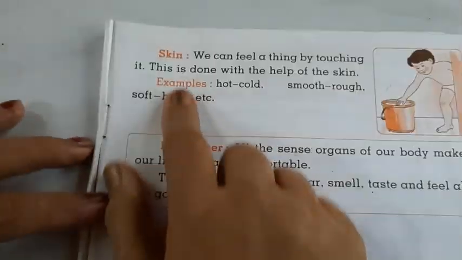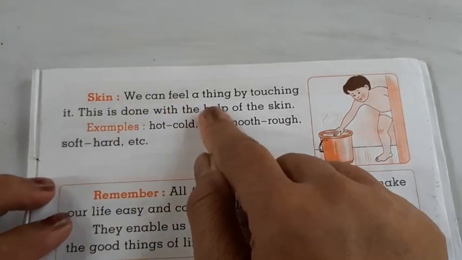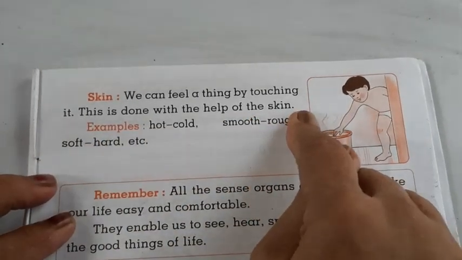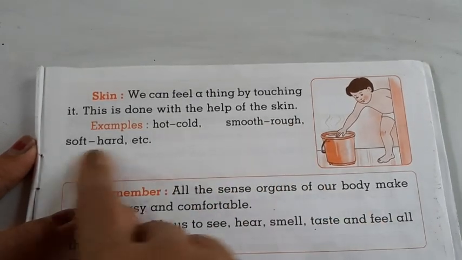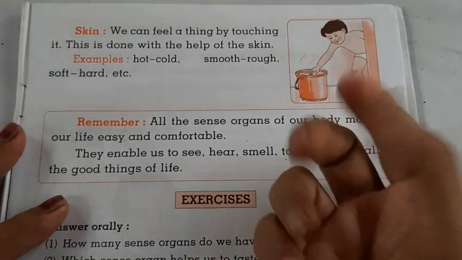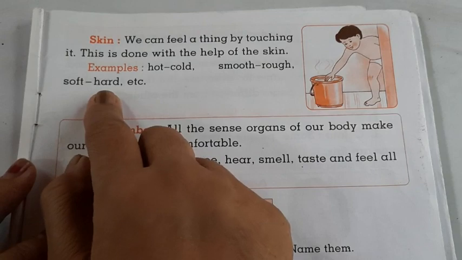Now skin. Skin is the 5th sense organ. How does it help? We can feel things by touching them. This is done with the help of the skin. Examples: hot, cold, smooth, rough, soft, hard. Soft toys, teddy bears, are soft.